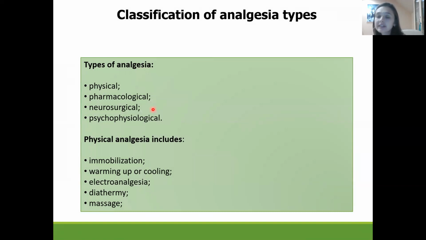How can we classify analgesia? In our body we have the antinociceptive system. It is natural, and it is responsible for relieving pain. Analgesia is some kind of external relieving of pain. Types of analgesia could be physical, pharmacological, using drugs, neurosurgical, or psychophysiological.